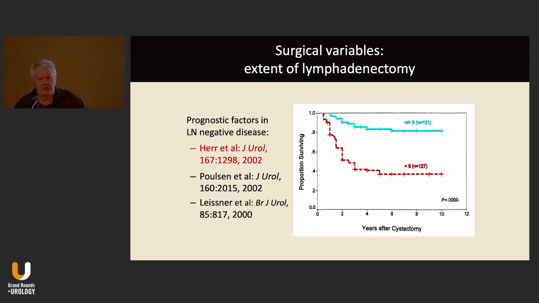Another variable that's been said to be prognostic is the extent of lymphadenectomy in patients with lymph node negative disease. And these are 3 papers that came out in the early decade, and you can see this is data from Harry Herr showing that patients who had at least 8 lymph nodes dissected had a better survival than those that had less. Of course, there's lots of bias in these types of retrospective analyses.